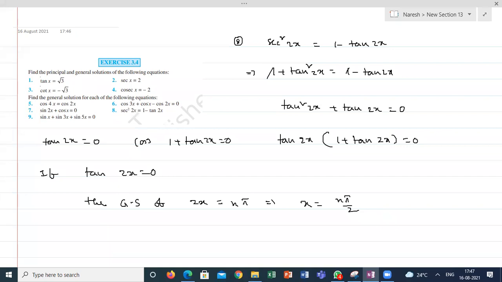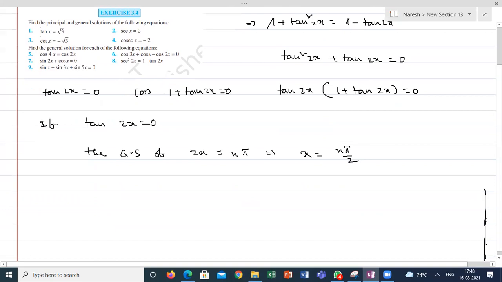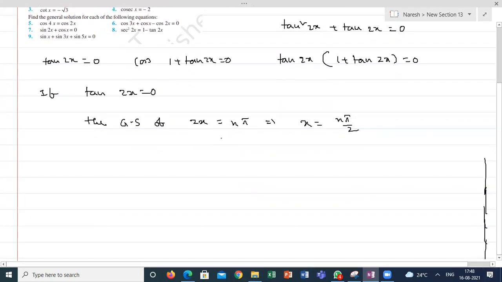No, it's not 0. Tan 2x is equal to 0 when... correct. Sorry, guys. It's right. At 0, it is 0. At pi, it is 0. Like that, it is coming.